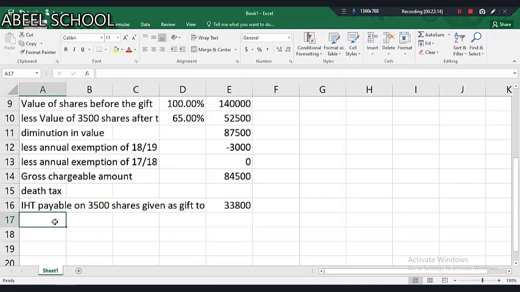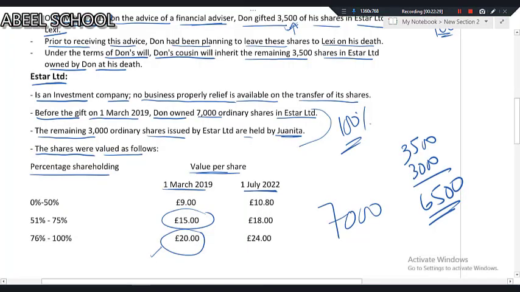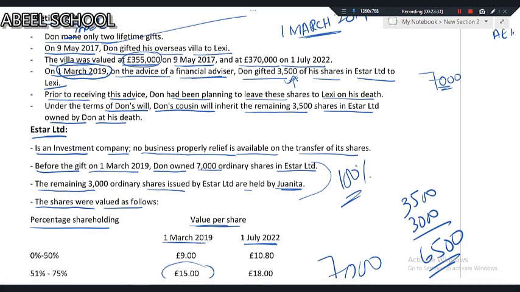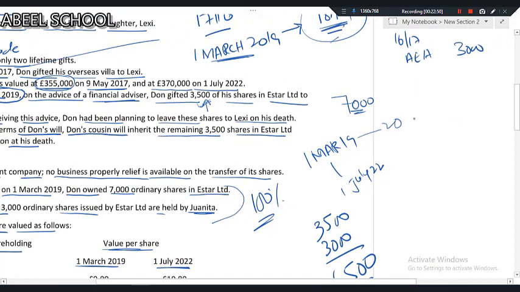Now we'll deduct the taper relief. The gift was given on 1st March 2019, and Don died on 1st July 2022. So if you go ahead, 1st March 2020 is 1 year, then 1st March 2021 is the 2nd year, then 1st March 2022 is the 3rd year, and he died on 1st July.